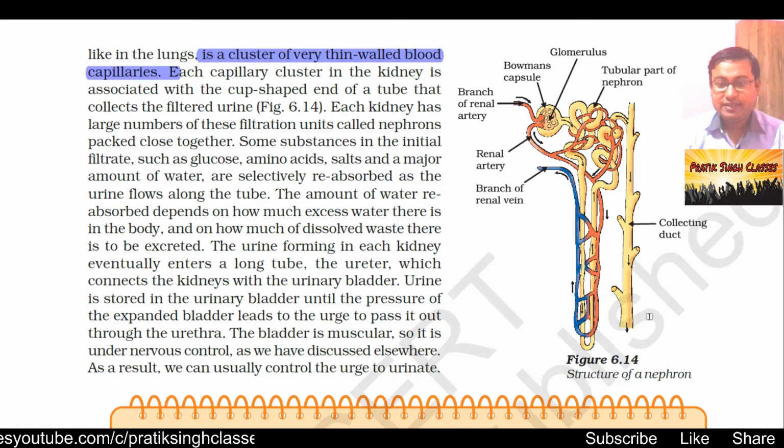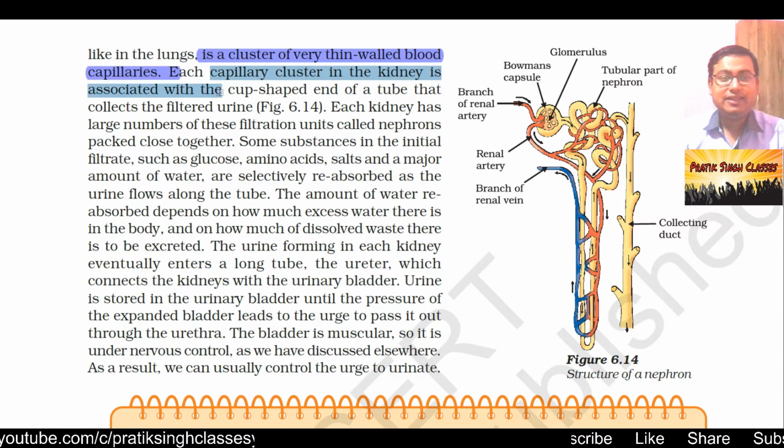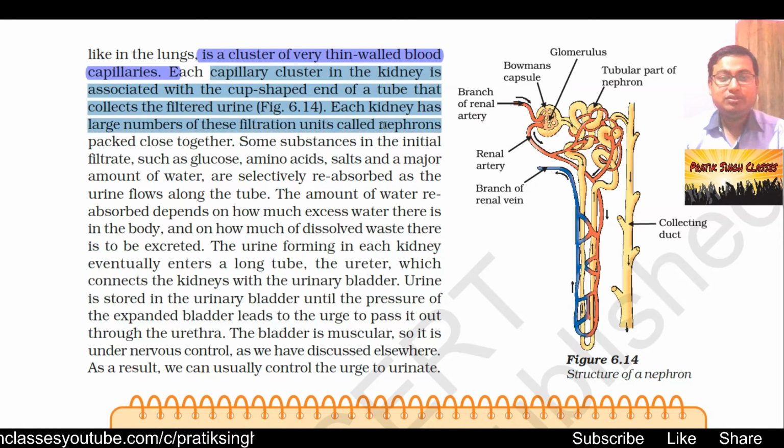As you can see in figure 6.14, a lot of capillaries are connected together in such a way that they filter urea or uric acid from the blood into the kidney. Each capillary cluster in the kidney is associated with the cup-shaped end of a tube that collects the filtered urine. Each kidney has a large number of these filtration units called nephrons packed close together.